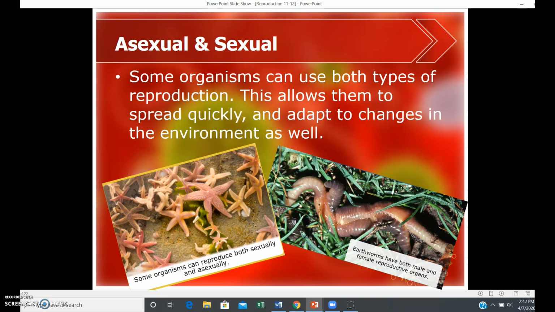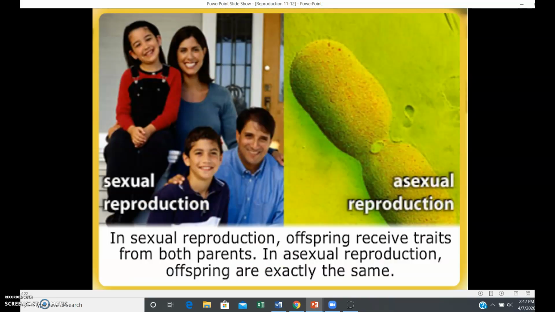If there's not a mate around, they can still grow and reproduce. Remember, that's their main goal, and they don't have to worry about wasting energy looking for a mate. In sexual reproduction, offspring receive traits from both parents, and in asexual, you just get the same exact copy, which can be good if it's good in its environment, but can be bad if it's not ideal for the conditions that it's living in.